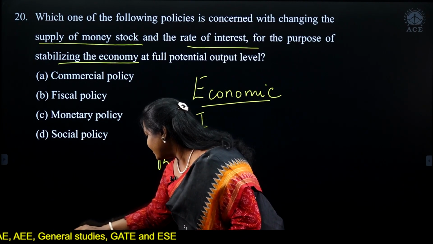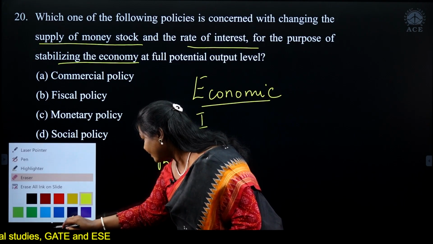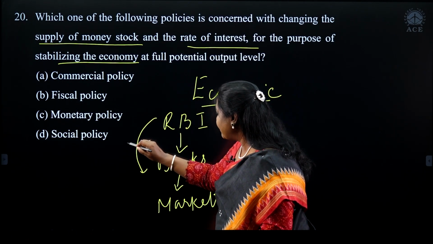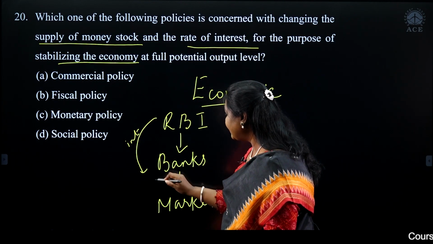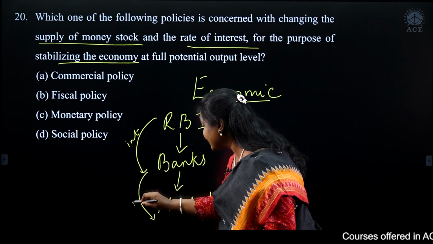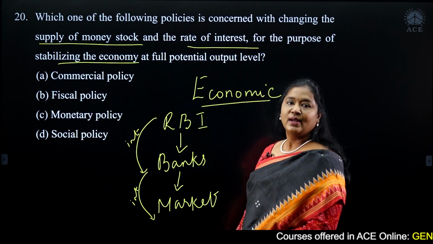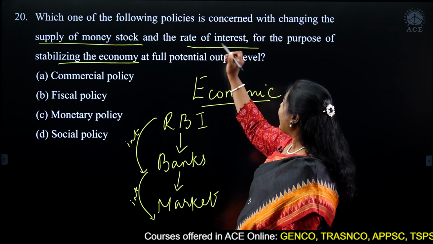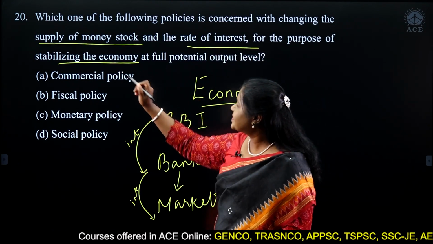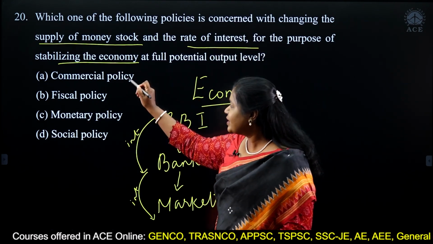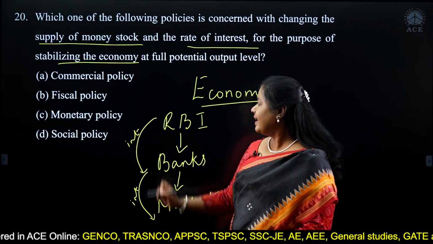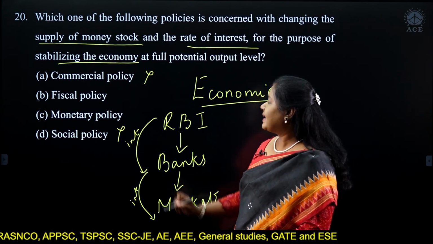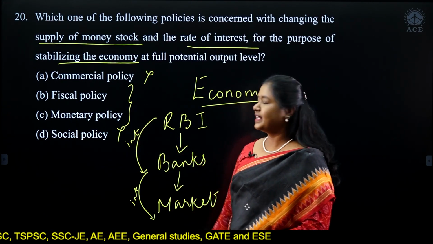banks are borrowing money from RBI at a certain interest rate, and the banks are lending money into the market at a certain interest rate. So we are talking about money supply, and the rate of interest for the purpose of stabilizing the economy. Now, which of the following policies? Clearly, these two are out of question. The confusion might lie between fiscal policy and monetary policy.